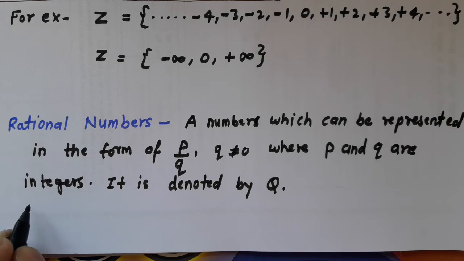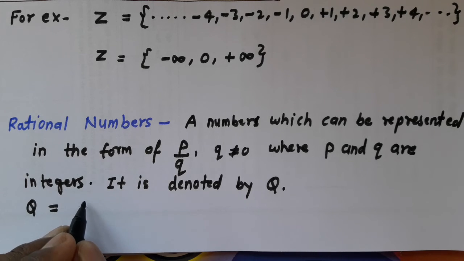For example, Q is the set of all natural numbers, whole numbers, integers, and also you can write in the form of P upon Q, fractions.